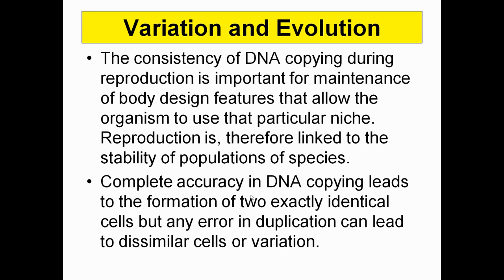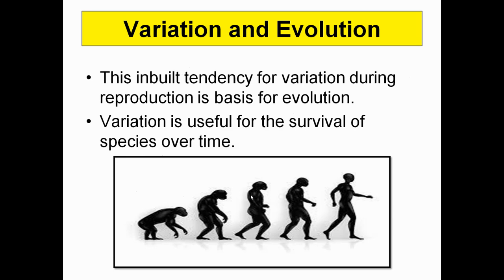Sometimes some changes in the DNA while replication can occur, which lead to variation. And when variation is accumulated over generations, you can see how humans are formed from monkeys. It covers a series of in-between or intermediary species.